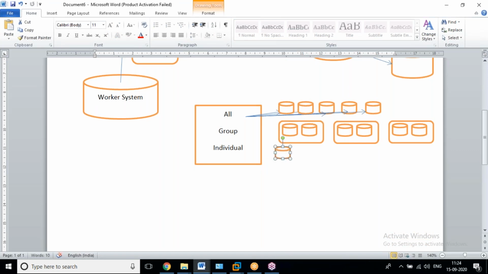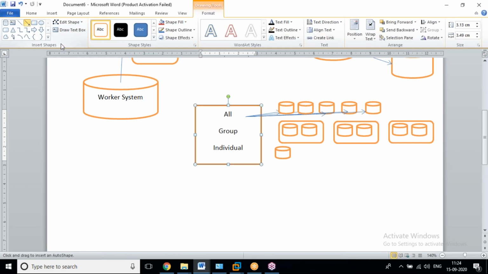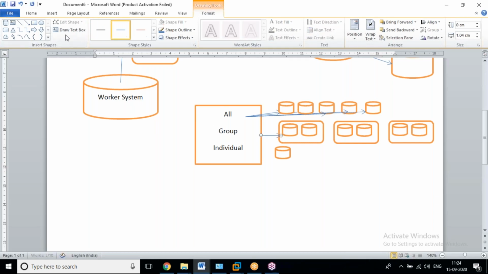Individual, group wise, and all. If you want to execute on a single group, you can execute. If you want to execute on one single machine, you can execute. If you want to execute on all machines at a time, you can. For example, when can we use all, when can we use a group, when can we use single? Just imagine it.